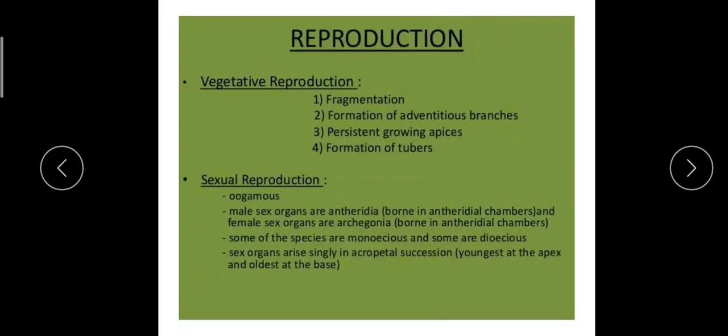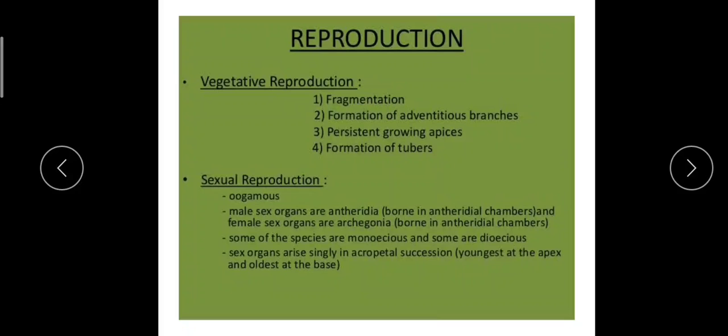Vegetative reproduction in case of Riccia takes place by several methods like fragmentation, formation of adventitious branches, persistent growing apices, formation of tubers, by the death of the thallus during drought, or by the rhizoids. So, these many different modes of vegetative reproduction exist in case of Riccia. Fragmentation is familiar to you all.